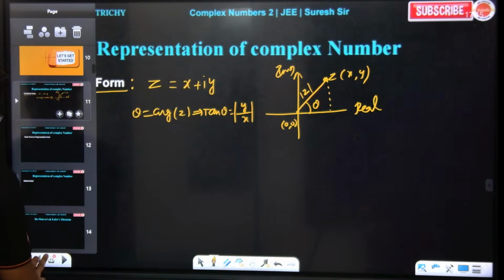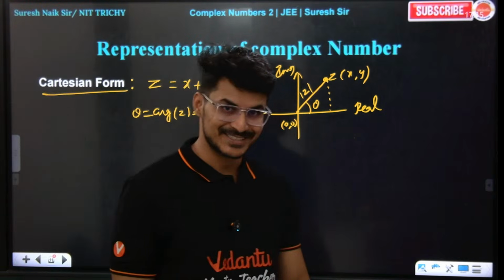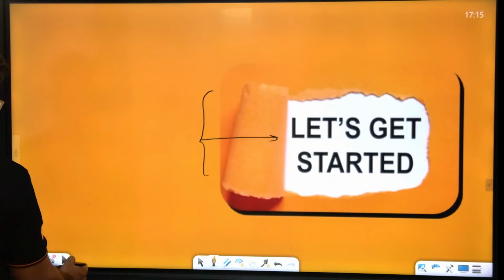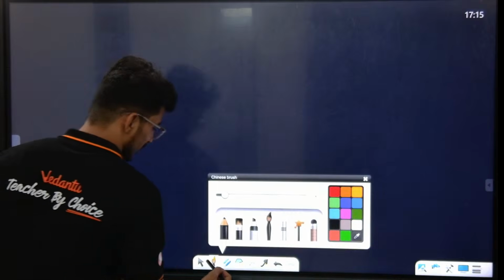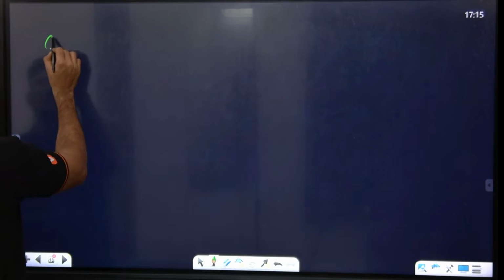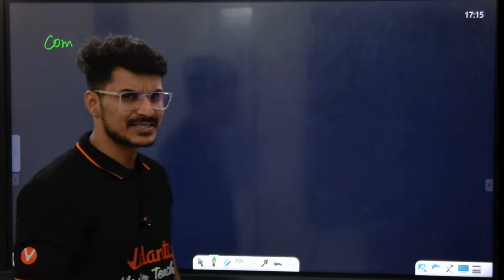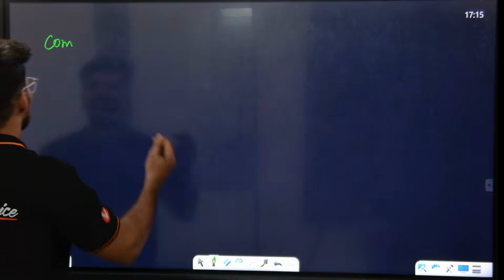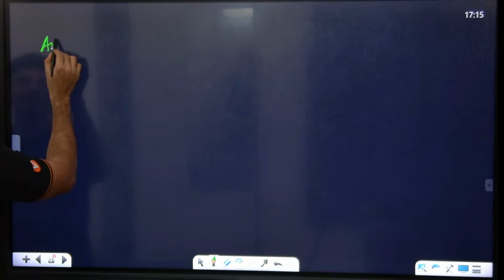Okay, so we need to discuss argument. Argument of a complex number I'll try to discuss first. I thought I had discussed the basics of the argument of a complex number, but we did not discuss it. We'll try to discuss it now. Argument of a complex number.